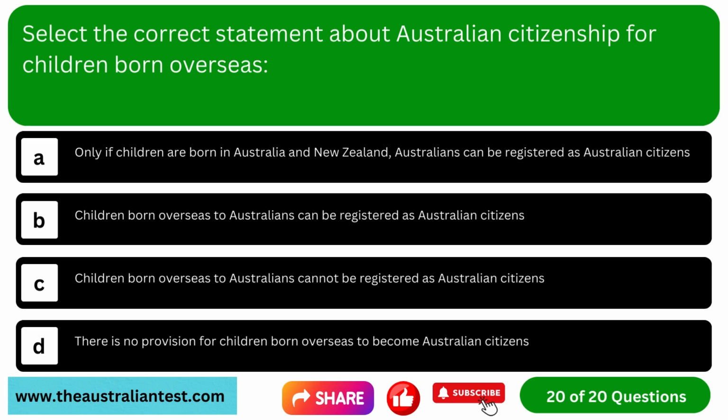Question 20. Select the correct statement about Australian citizenship for children born overseas. Option A, only if children are born in Australia and New Zealand, Australians can be registered as Australian citizens. Option B, children born overseas to Australians can be registered as Australian citizens. Option C, children born overseas to Australians cannot be registered as Australian citizens. Option D, there is no provision for children born overseas to become Australian citizens.